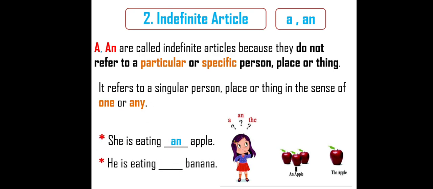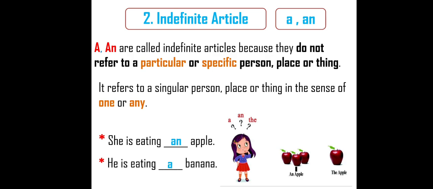He is eating dash banana. Which banana? Not particular. No, it is not specific. So it is unspecific. So before unspecific, what comes? Indefinite article comes. A or an comes. So the answer is A.